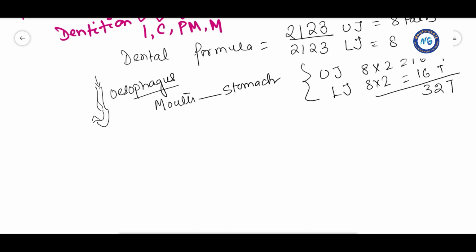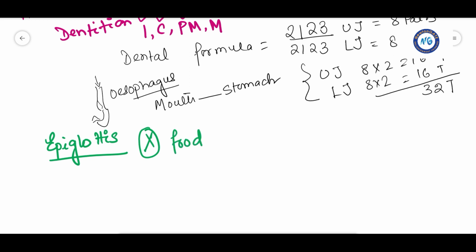There is a cartilaginous flap called the epiglottis. What is its function? It is a flap that prevents the entry of food into the glottis. It prevents food from entering the glottis during swallowing.